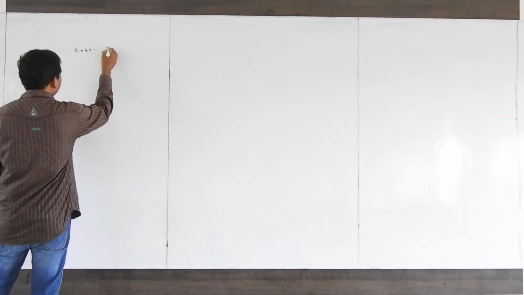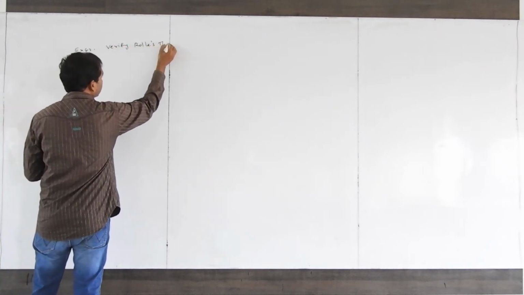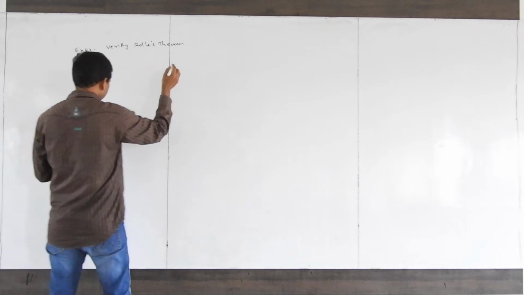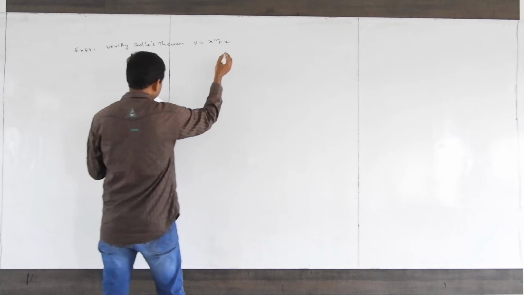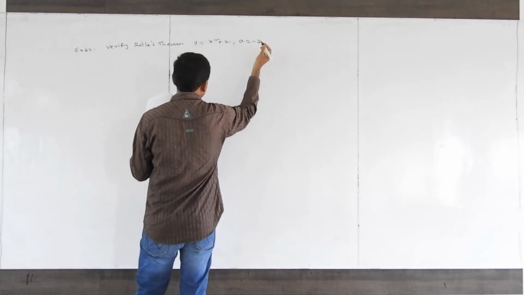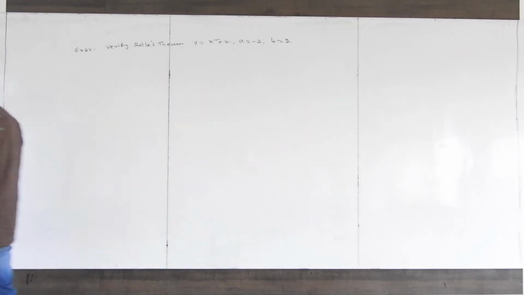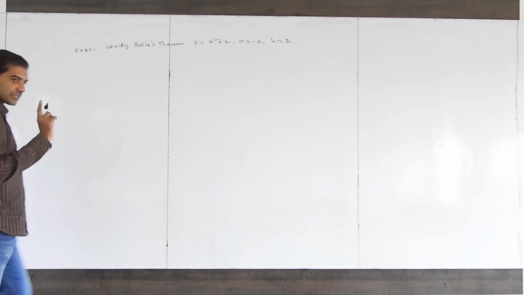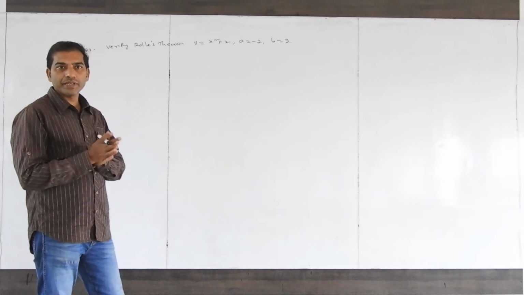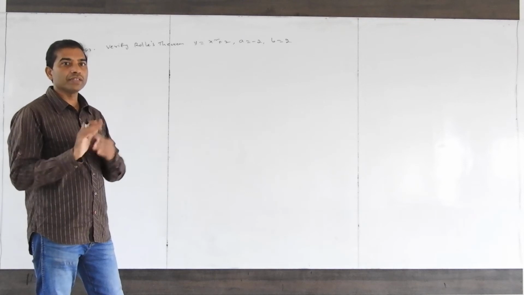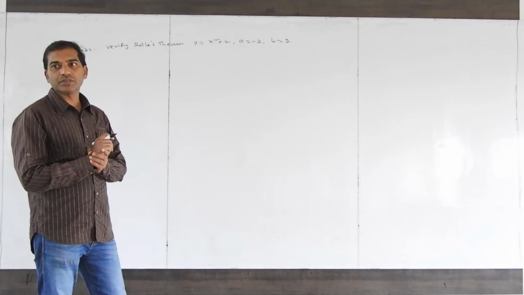42. Verify Rolle's theorem for the function y equal to x square plus 2, a equal to minus 2, b equal to 2. Verify Rolle's theorem. What is Rolle's theorem? f is continuous on closed interval A comma B. f is differentiable on open interval A comma B. f of A equal to f of B. Then there exists at least one C such that f dash of C is equal to 0.